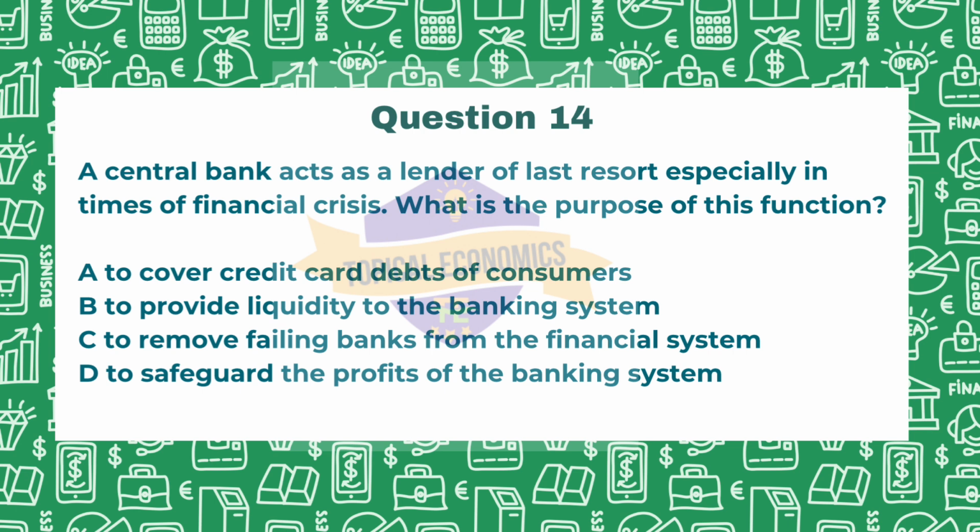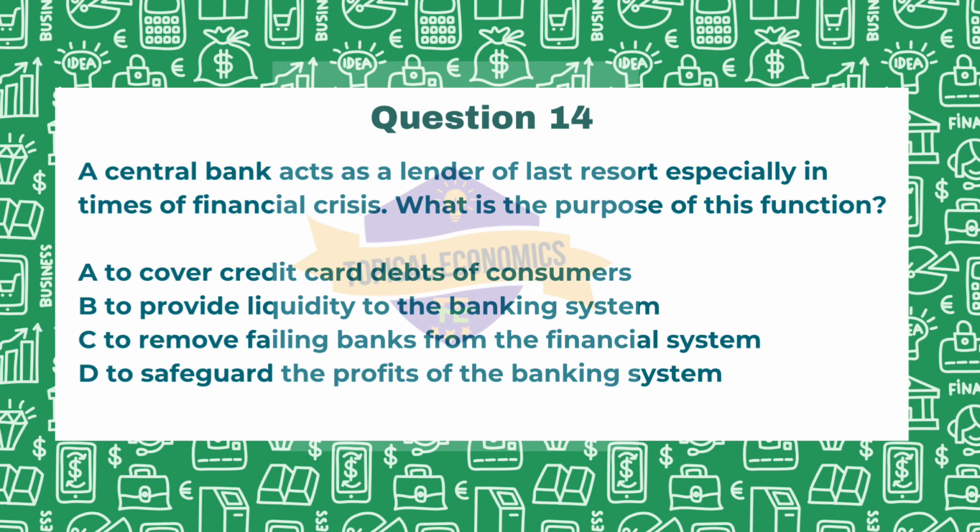Looking at option B, to provide liquidity to the banking system. Now this is the primary purpose of a central bank acting as a lender of last resort. So during a financial crisis, it provides necessary funds to banks facing liquidity shortages, thereby helping them to stabilize the financial system. So this is the correct answer.